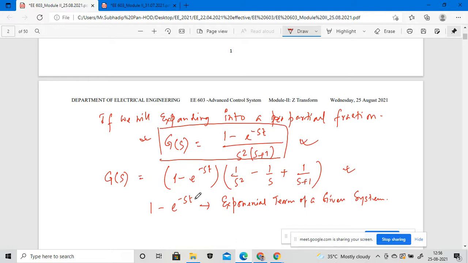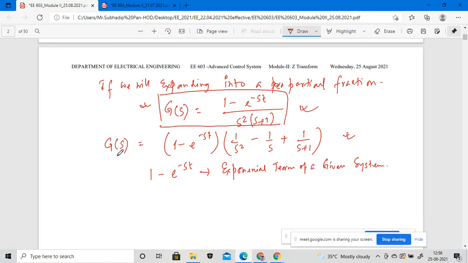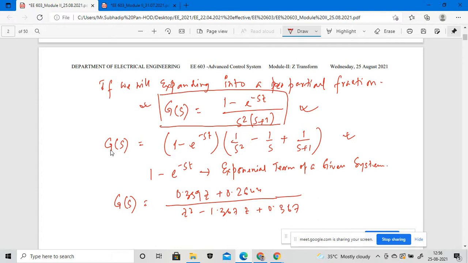So if we implement the z transformation of this particular G(s), it will come out looking like this, supposed to be any such kind of number, say 0.359 z plus 0.2644 divided by z square minus 1.367 z plus 0.367, whatever the number is. I am assuming this is coming after the z transformation of